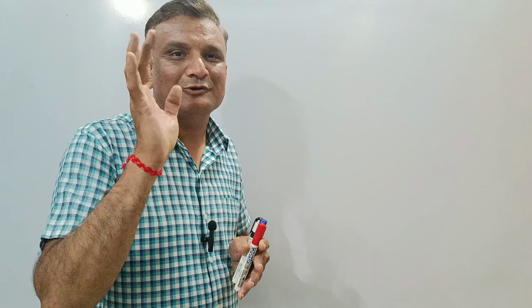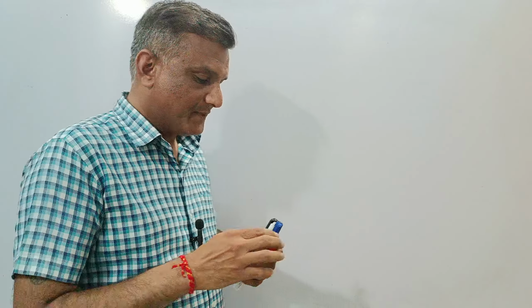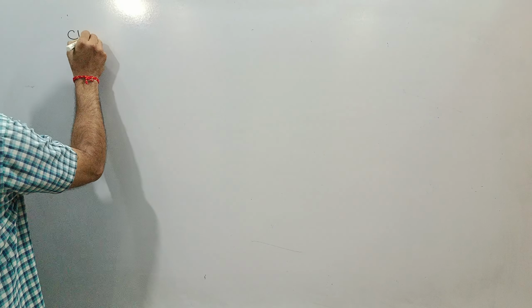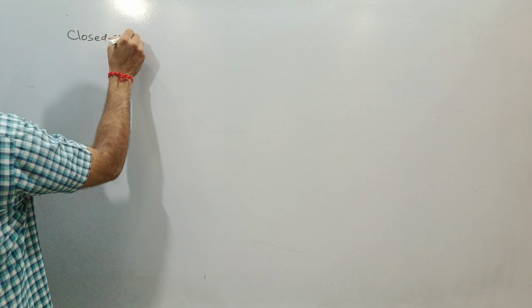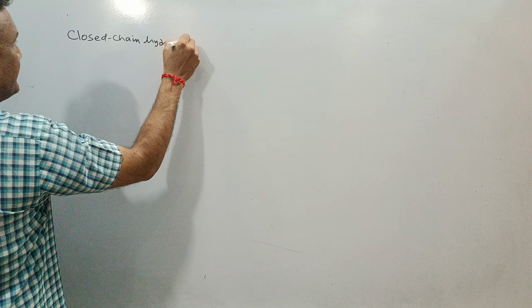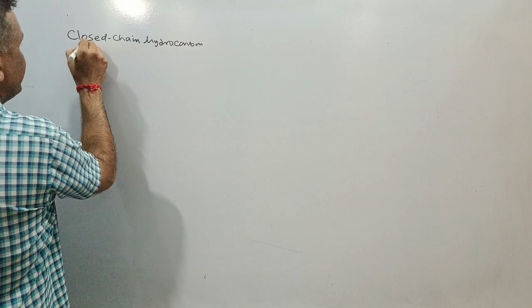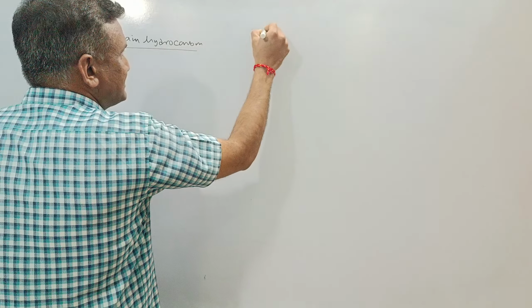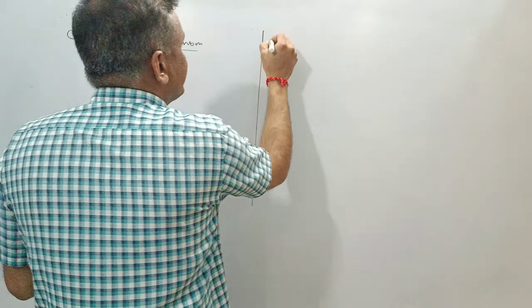Now we'll go with the closed chain hydrocarbon. If we go with the flow chart, then this is the closed chain hydrocarbon. Closed chain hydrocarbon means a hydrocarbon